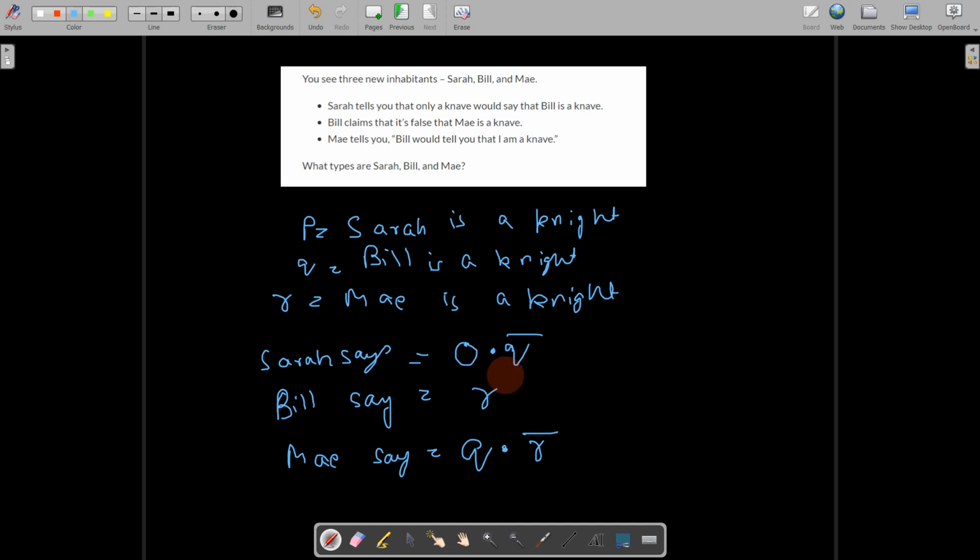We will think what the possible values could be. We can see that Sarah says P and Q bar, and we know that in a logical AND both inputs have to be true for this statement to be true. So this is always false. That means whatever Sarah is saying is always a lie. So let us substitute Sarah as a knave. Knave means 0. Substitute Sarah as 0. So whatever she says is false.